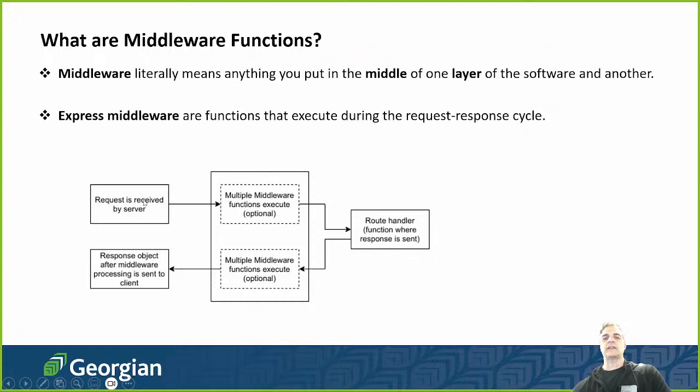So the request is made. I go on the URL, and I make a request for the server, and the request goes to the server. The request can go directly to the route, or it can go through a bunch of functions and then do some routing. When it goes through a bunch of functions, those functions are called middleware functions. It's a way of intercepting. We're intercepting the request and doing something with it before it goes to the server, to the routing. And the same thing on the way back: when it comes back out, we can intercept the response, process it, and it can go out that way too.